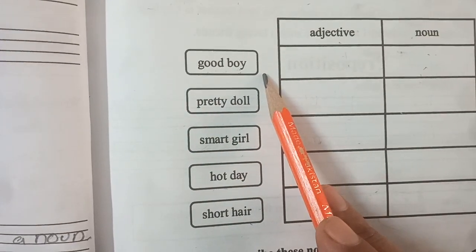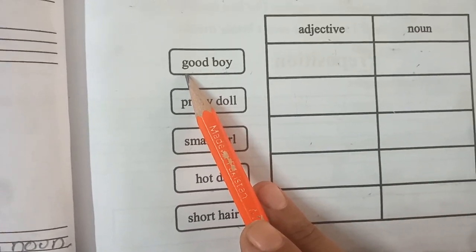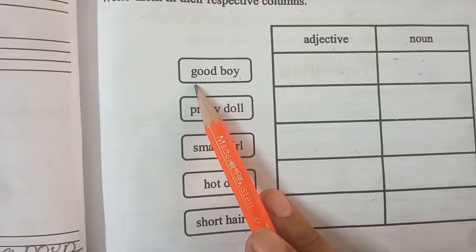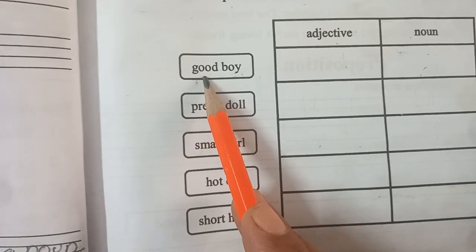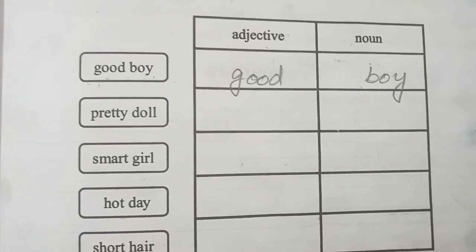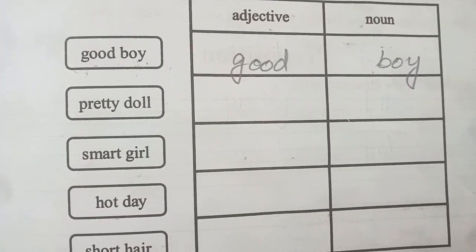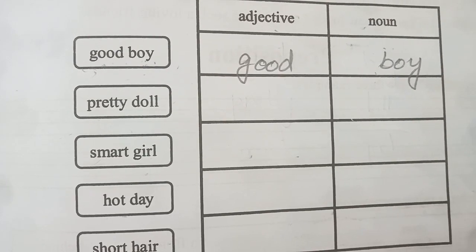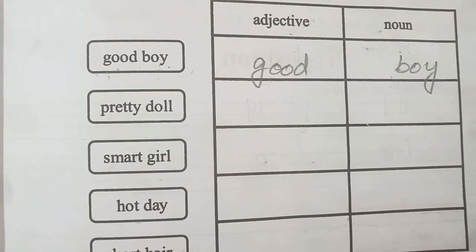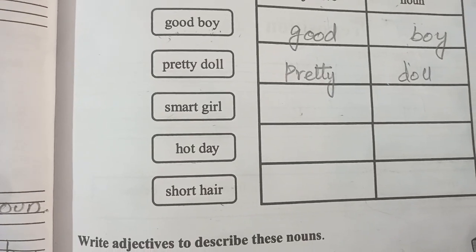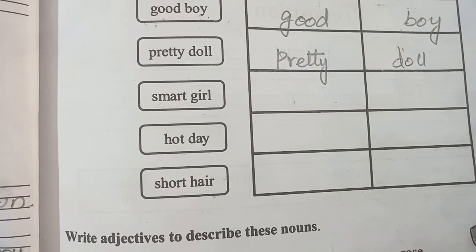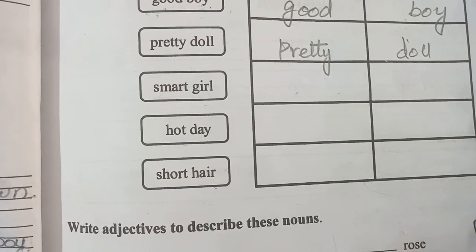Okay. Good boy. Good is a property of a boy. It describes the boy, the nature of a boy. Okay. So good is an adjective and boy is a noun. Students, you have to write it like this. Now pretty doll. Pretty, the word pretty, it is adjective because it describes the doll, and doll is a noun. Okay students, you have to do it like this. So do the rest of 3 by your own selves.